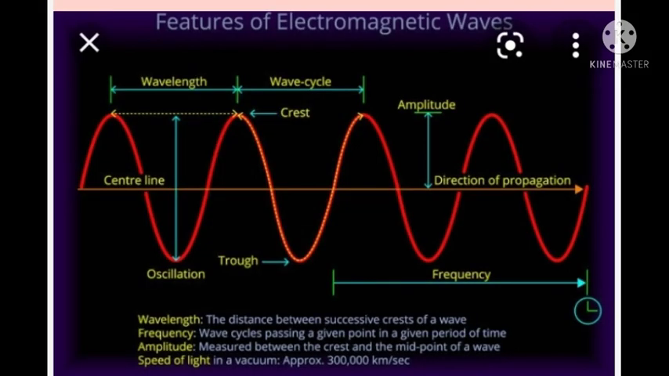Since electromagnetic radiations possess a wave character, they also have all these features. In the case of electromagnetic radiations, the velocity will be equal to 3 into 10 raised to 8 meter per second. All electromagnetic radiations do not have the same frequency and wavelength. Depending upon the frequency and wavelength, we can divide electromagnetic radiation into different types. For example, radio waves, microwaves, IR radiations, visible light, ultraviolet, X-rays, gamma rays.